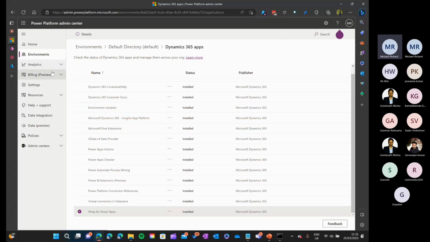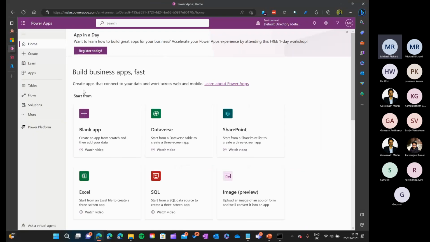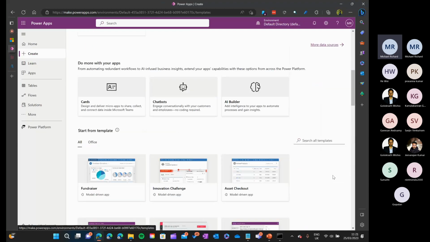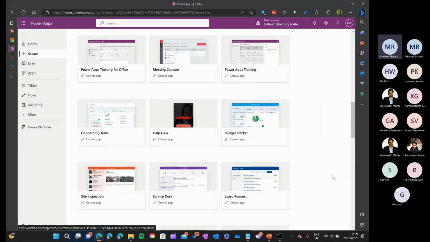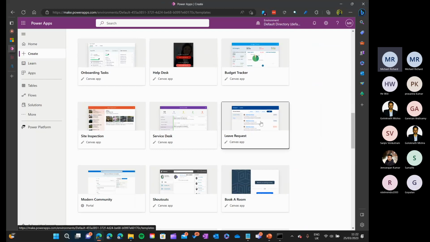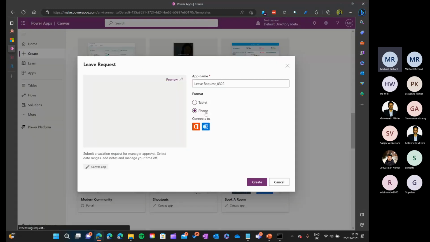Okay, then we are going to create a simple Canvas app. So as I said, I'm not going to create a Canvas app. To save time, let's just use an app that is already provided as a template. Okay, so what we will do is let's pick up this leave request app because it's a very basic app. It needs very simple permissions that I already have in my Azure subscription. So we will not have any issues.